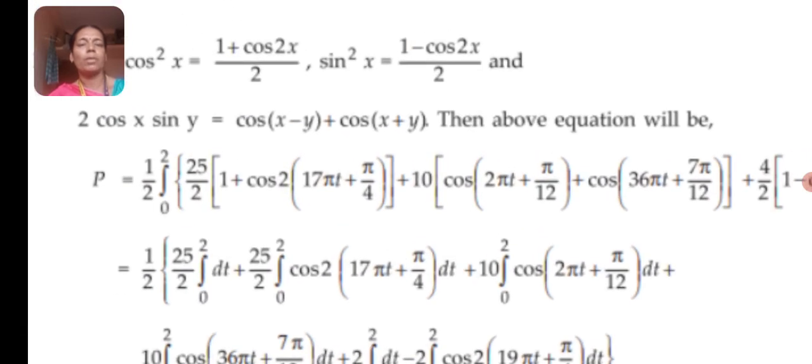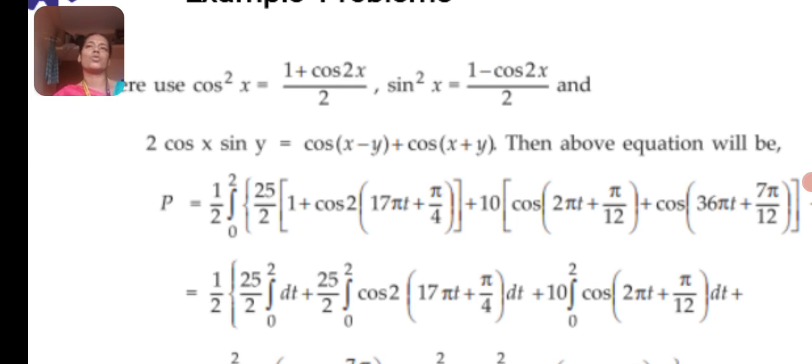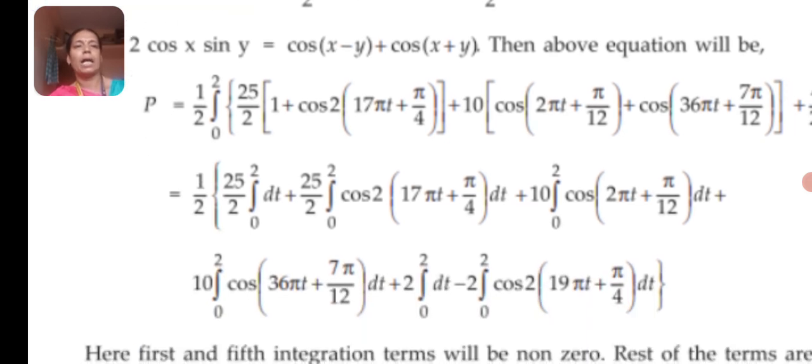So based on the formula, cos square theta is equal to 1 plus cos 2 theta by 2 and sin square theta is equal to 1 minus cos 2 theta by 2, we can rewrite the previous step in such a way. Right, P is equal to 1 by 2 integral as usual. The coefficients are written like that, and expand the cos square term and sin square term and substitute the value of T as 2.